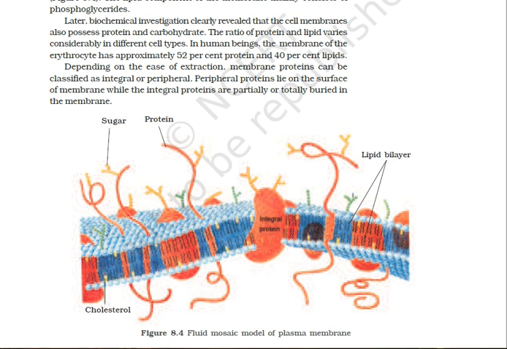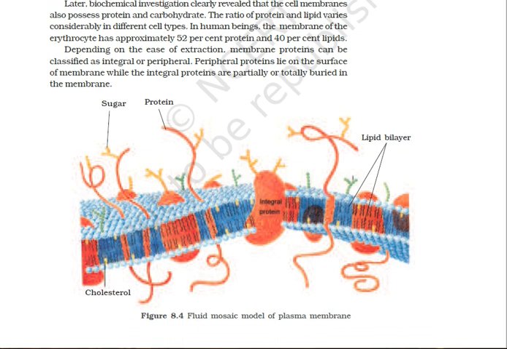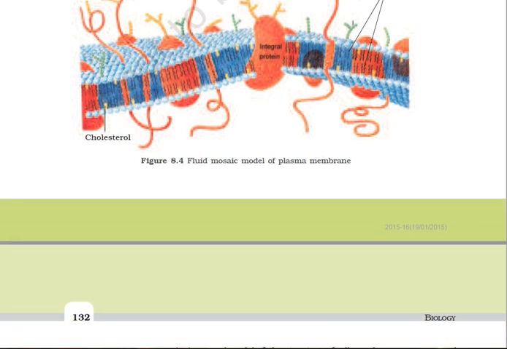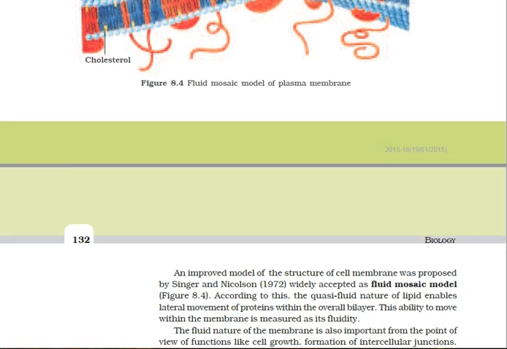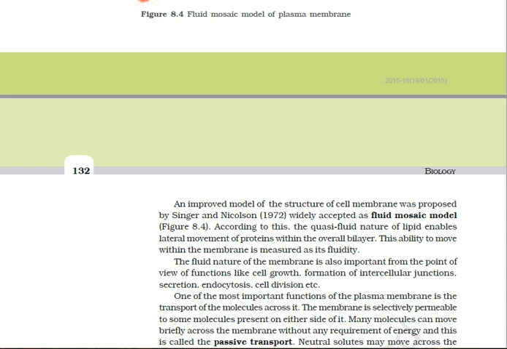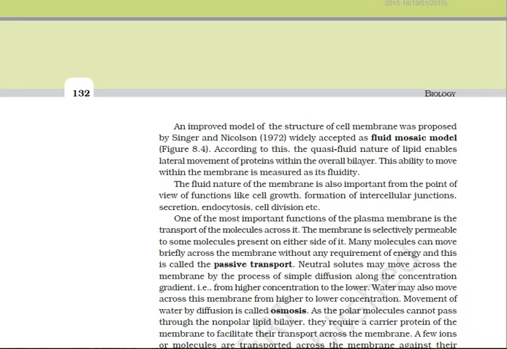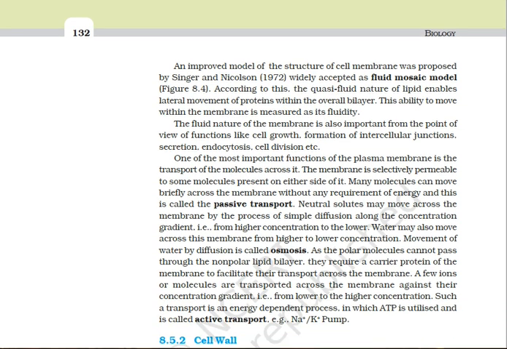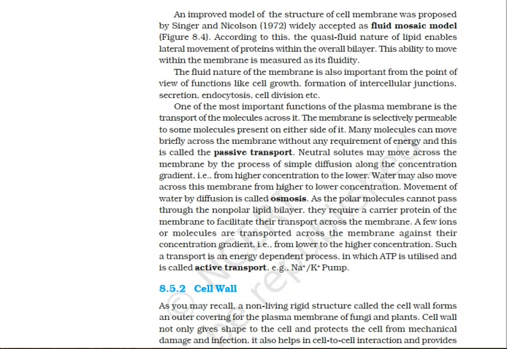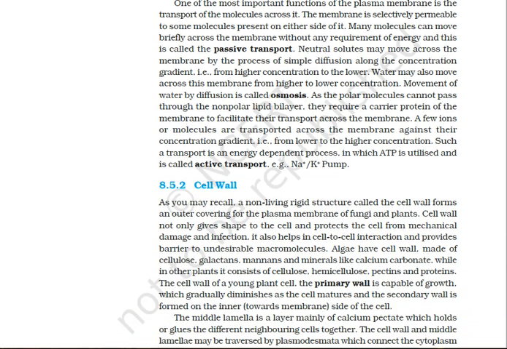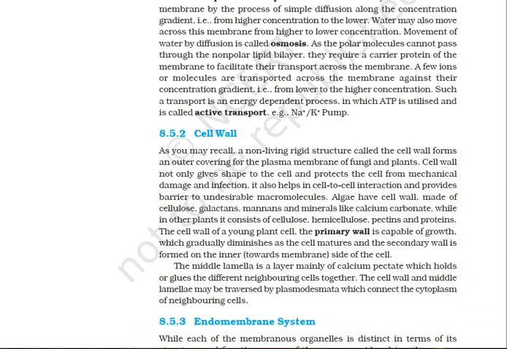Then I move on to the next organelle, that is termed the endoplasmic reticulum, which is also called ER. This ER, or endoplasmic reticulum, is found in all living organisms except prokaryotes and mature mammalian RBC.